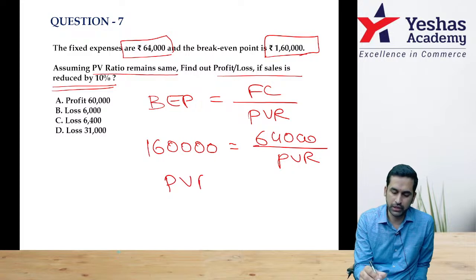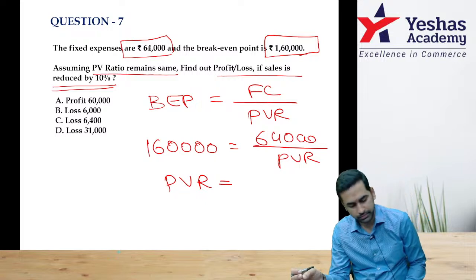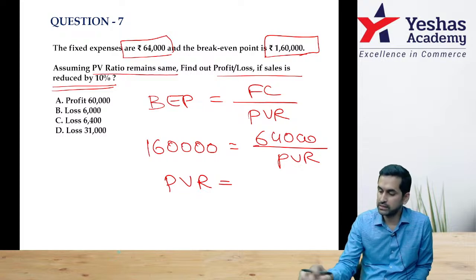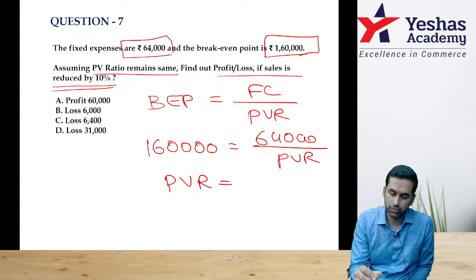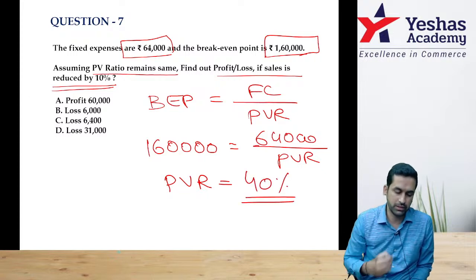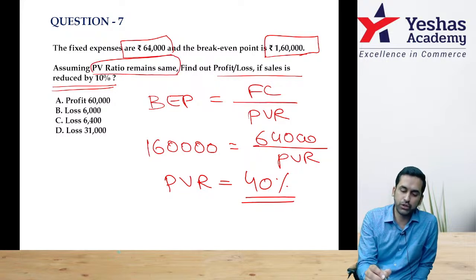Correct? With cross multiplication, you can get PV ratio into 64 should be equal to 160. Sorry, I am doing a mistake, 64,000 divided by 1,60,000 into 100, PV ratio 40%, correct, PV ratio 40%. Now they are saying PV ratio will remain same, find out profit or loss if sales is reduced by 10%.